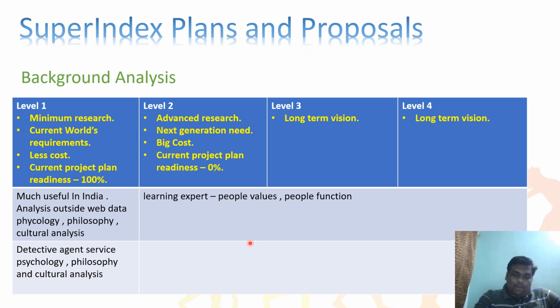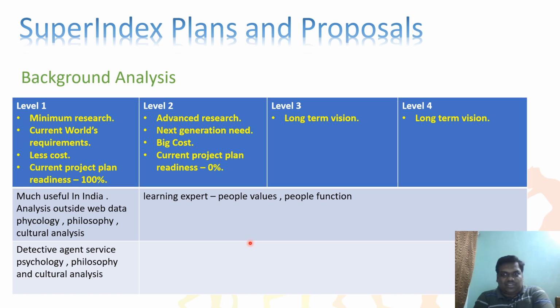The next one, background analysis. This is very important, right? For background analysis, people are spending a lot of money nowadays, so this is very useful in India. Analysis outside the web data is very important. See, while giving web data, the machine learns and says the person is good, the person is bad, this company is good, this company is bad. That is not good. So psychological, philosophical, cultural analysis, linguistic analysis, state-wise analysis and all those things come into the picture, and it should mix everything, with curiosity analysis, and it should learn from people. It should go to the people, look at the common mistakes people usually make, and verify everything.